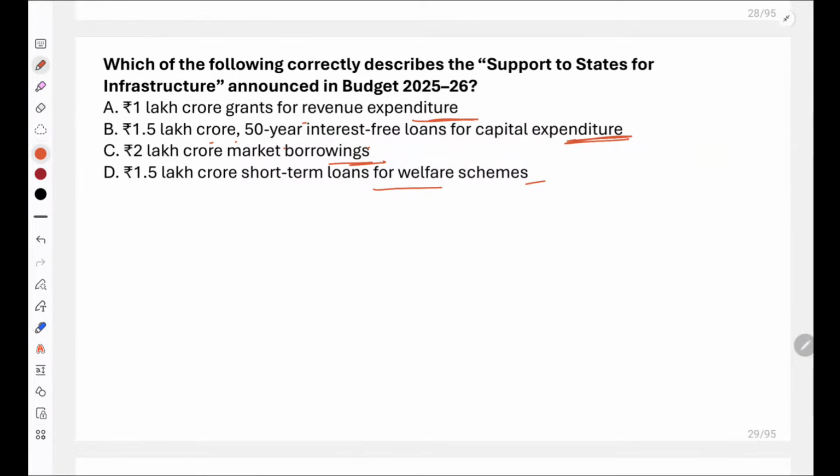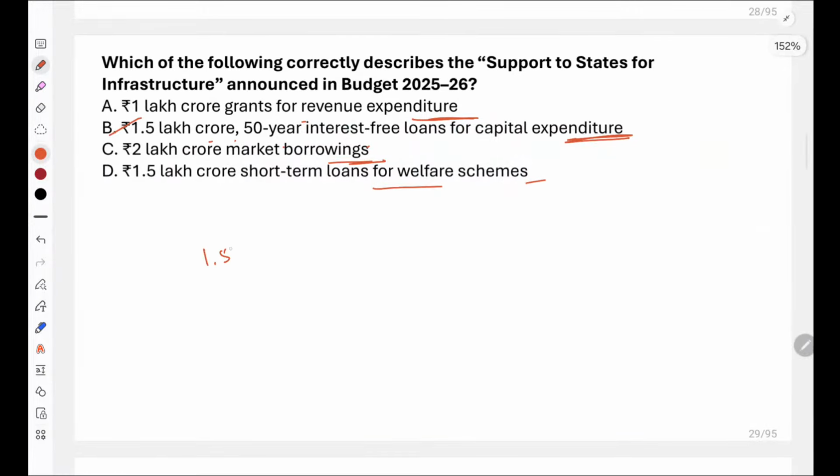Very good everyone. Yes, it is 1.5 lakh crore support that will be given to states, and that would be a 50-year interest-free loan, right? It is not 1 lakh crore, Brijesh.